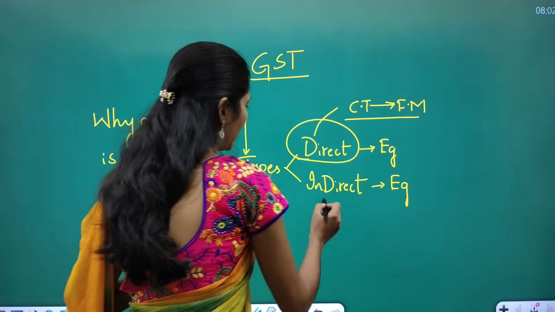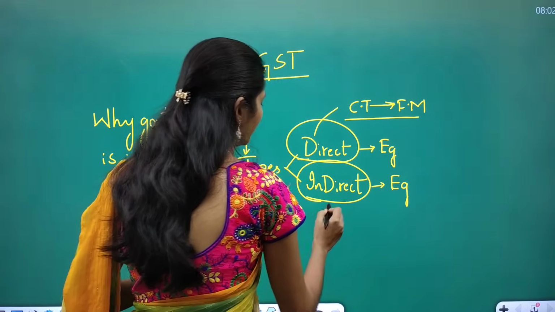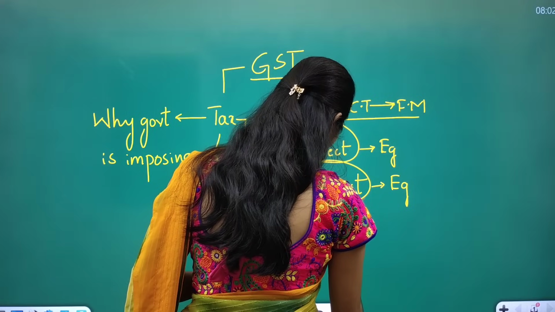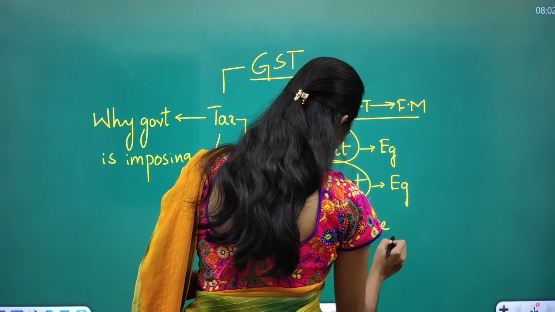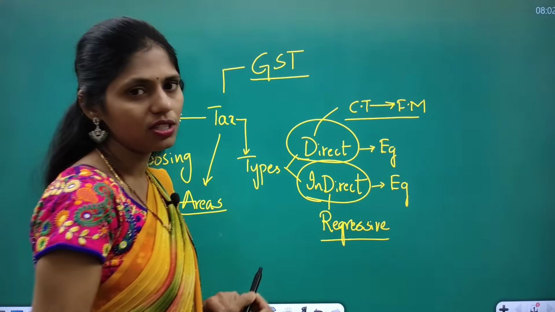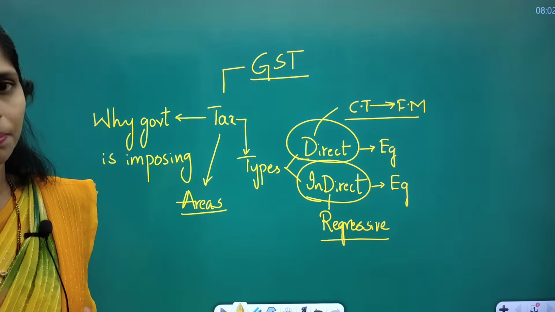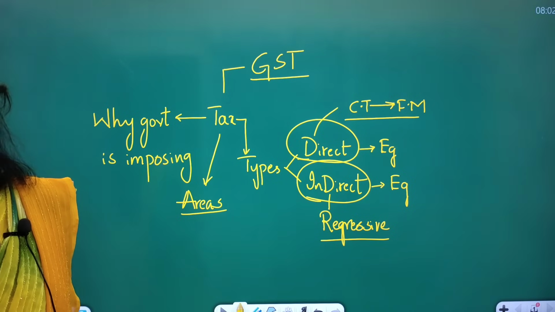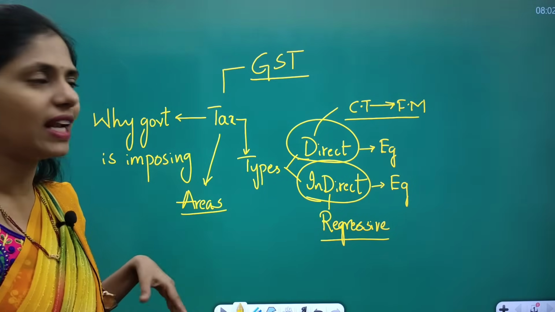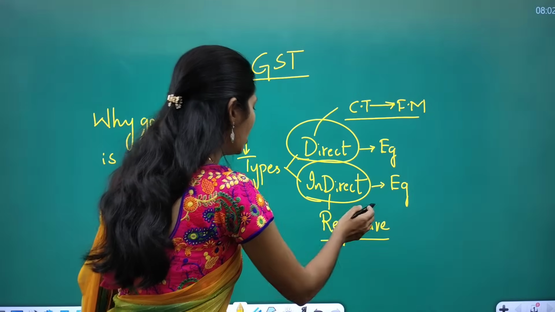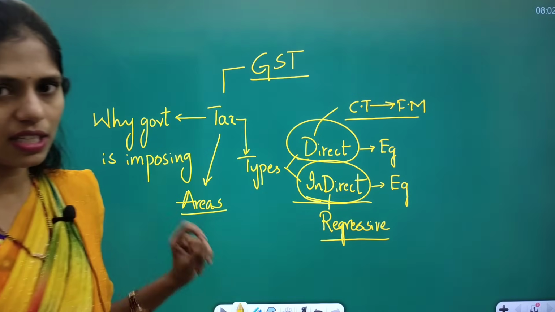And this indirect tax is regressive tax. So this tax is affecting the poor the most, because direct tax is imposed on the people or organization based on their income. But despite your income, you have to pay the tax to government, that is called indirect tax, and it is regressive tax.